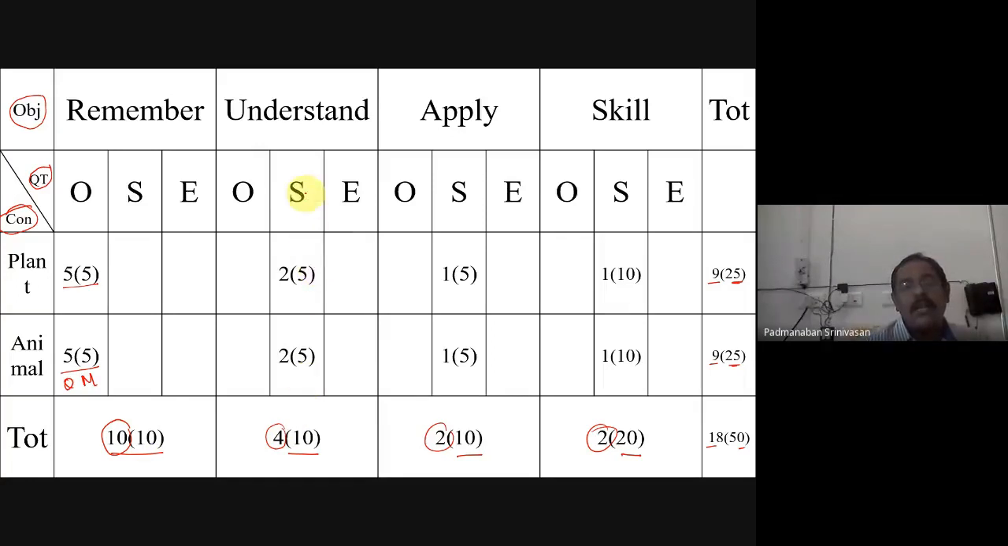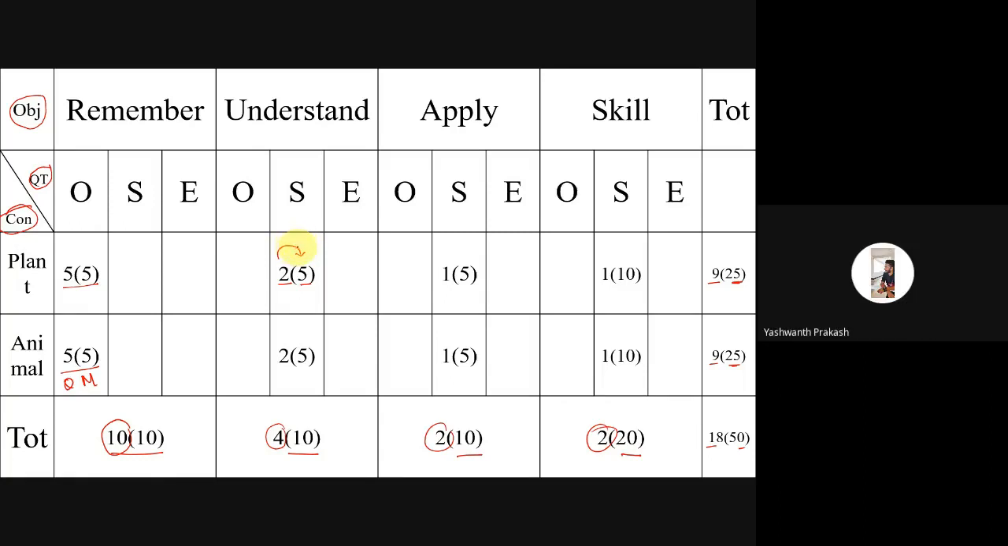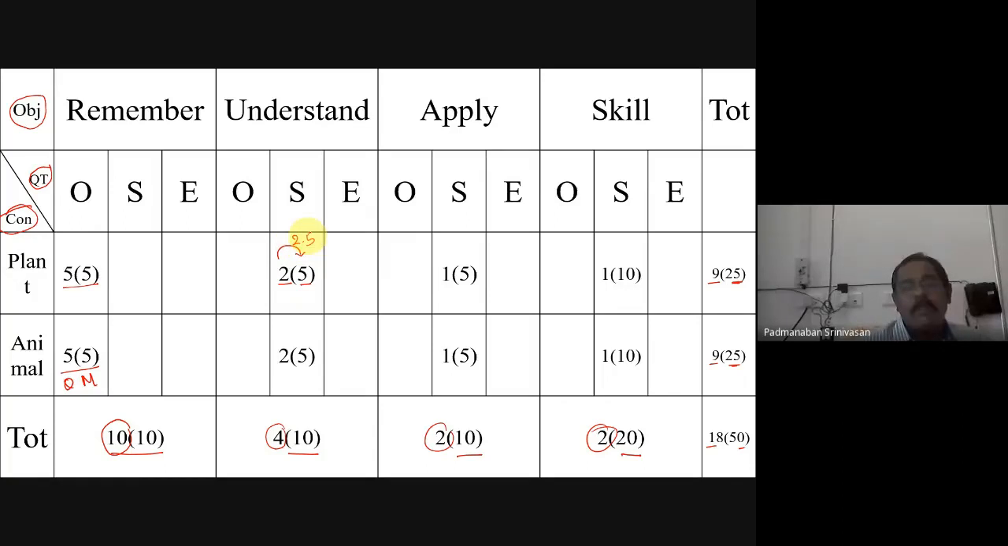In understanding level, we are making 2 questions, short answers of 5 marks. And what is the mark for each question? So 2.5. Very good, 2.5 marks for each question. So total will be 5 out of 10. And another short for application level question. That is 1 question only, 5 marks.